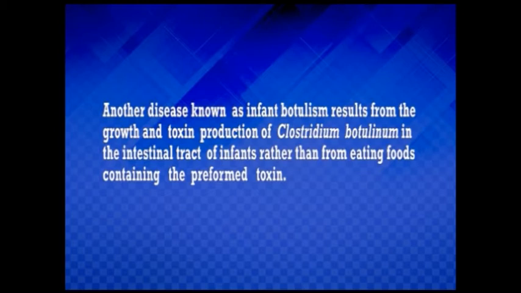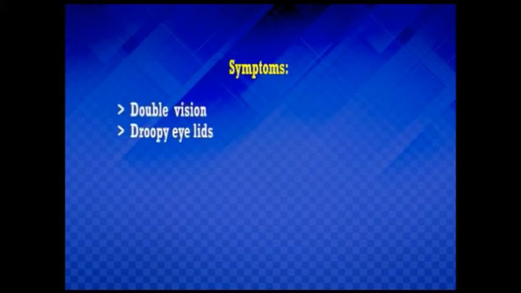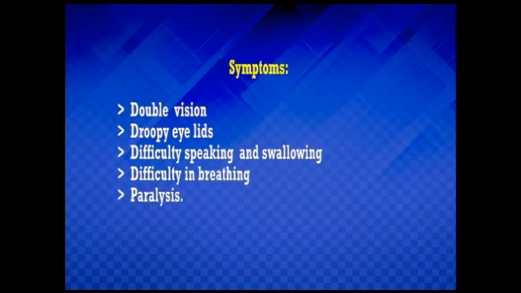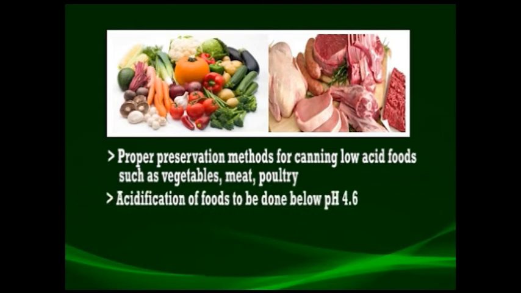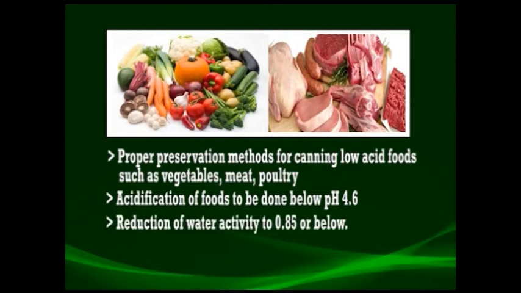Another disease, also known as infant botulism, results from the growth and toxin production of Clostridium botulinum in the intestinal tract of infants, rather than from eating foods that contain the preformed toxins. The symptoms include double vision, droopy eyelids, difficulty in speaking and swallowing, difficulty in breathing, and finally paralysis. The disease can be controlled by proper preservation methods for canning low acid foods such as vegetables, meat and poultry, then acidification of foods to below pH 4.6, and reduction of water activity to 0.85 or below.